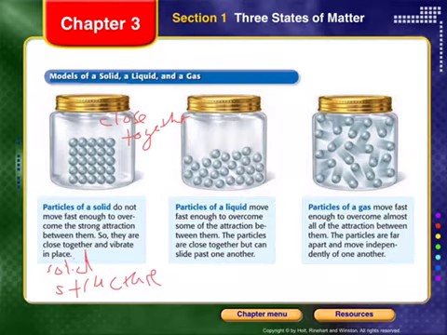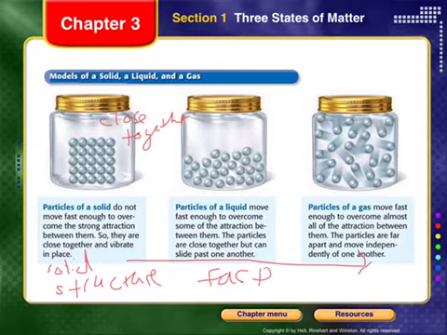Over here, with the liquid, they're moving faster. So as we go from left to right here, you can think about this as the speed of these molecules increasing. So we're going to write faster as we go from left to right. The liquids, as I said, are moving faster. There's some attraction between them, but less attraction than the solids. They slide past one another. They are kind of attracted to one another, but they're not quite there. They don't bond together. They don't hold that same position, which explains why they don't hold a shape. Liquids tend to fight holding any kind of common shape. If you grab your water bottle and you slosh that water around, you can see that, right? That they will move really easily.